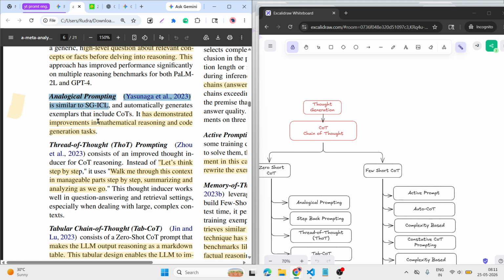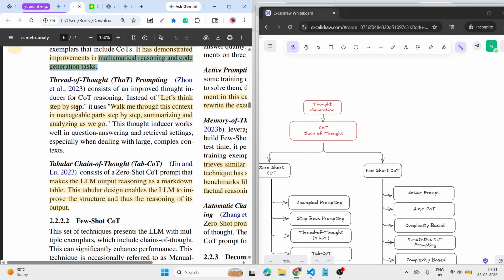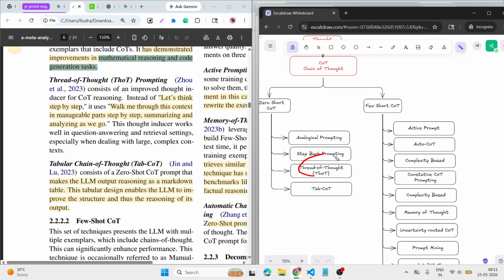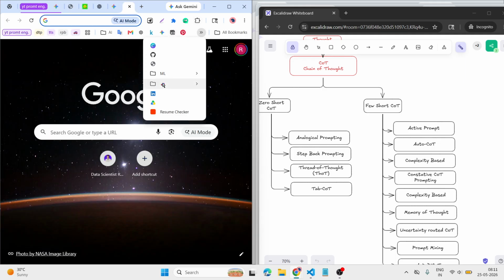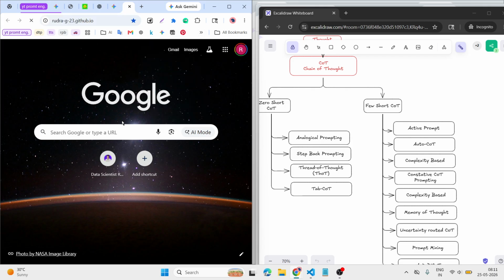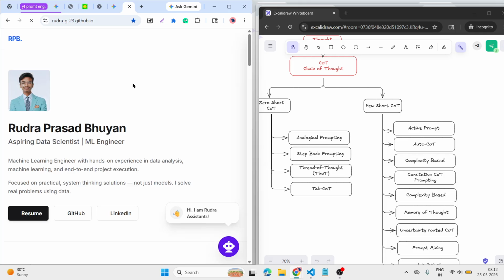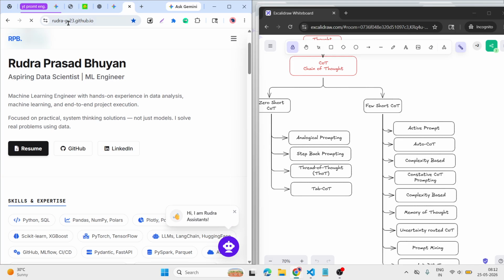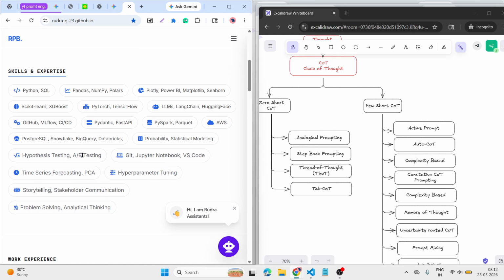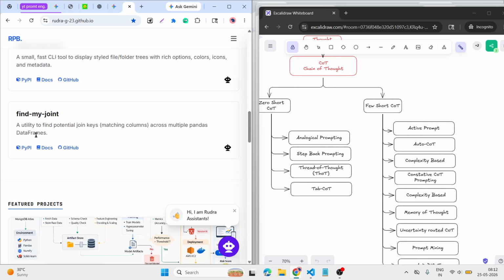Analogical prompting is mostly used for mathematical reasoning or code based style prompting. Then the thread of thought: walk me through this, the context, in manageable parts, step by step, summarize and analyze as you go. While I am building my profile website with AI, I say, give me a walkthrough of what we need to build. After that, it suggests the hero section, the skill section, and the work experience section, like that.